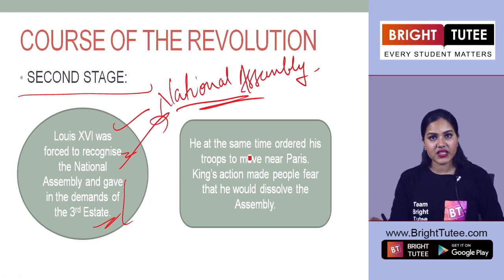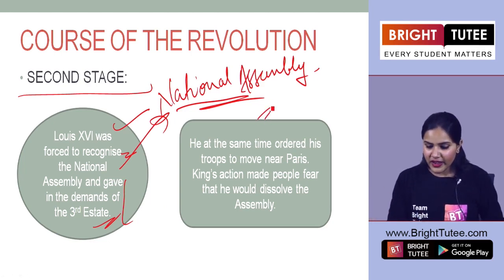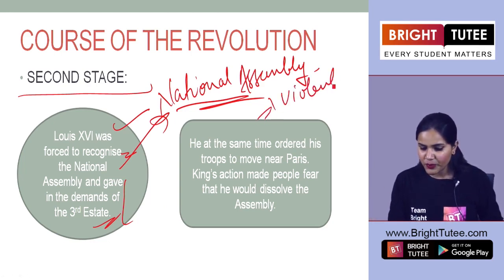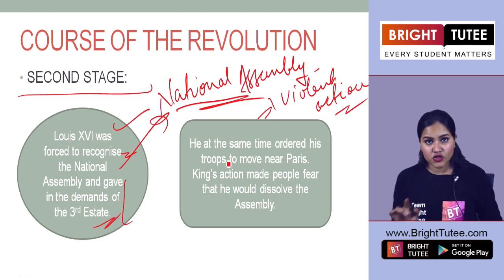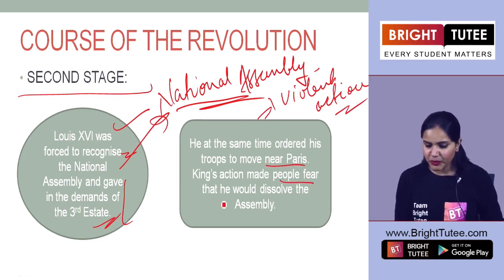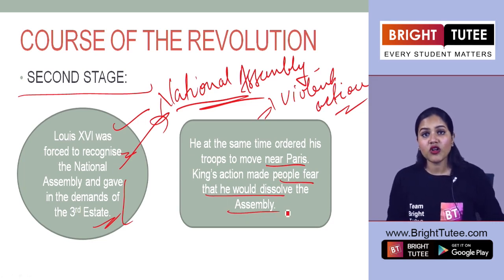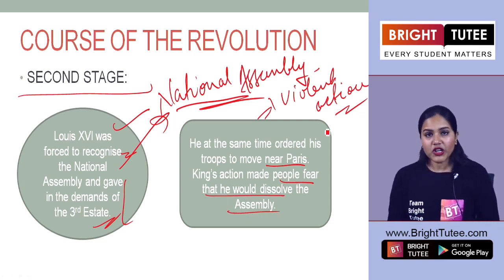At the same time, what happened here? Violent action took place from the side of the king, right? At the same time, he ordered his troops to move near Paris. And the king's action made people fear that he would dissolve the assembly. Now here what are we seeing?